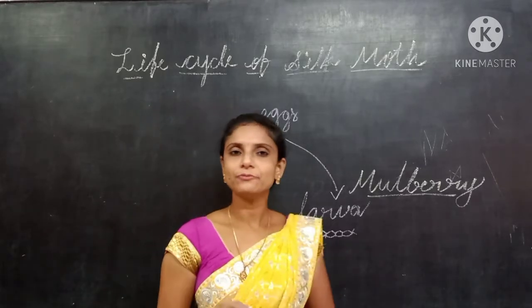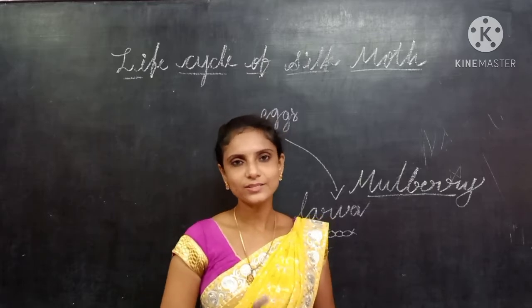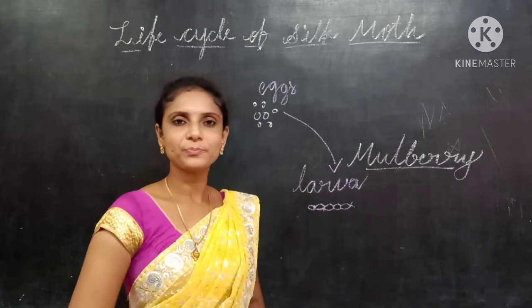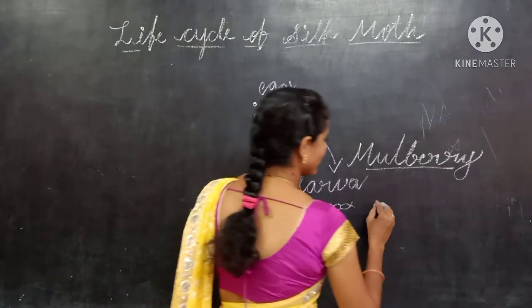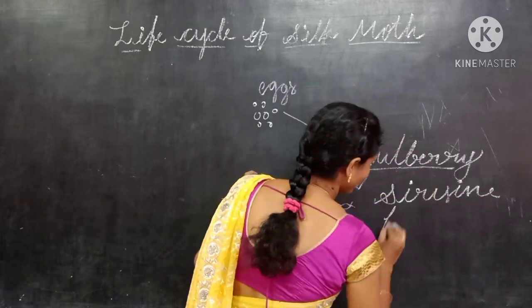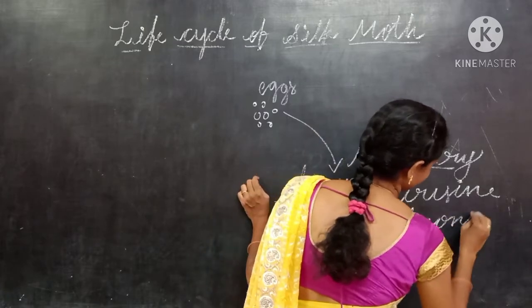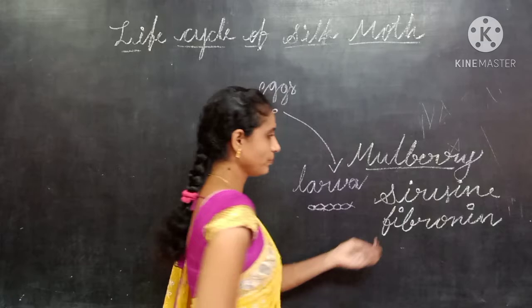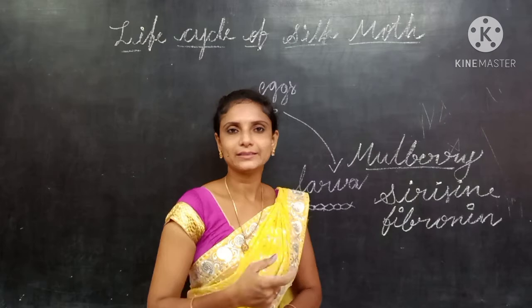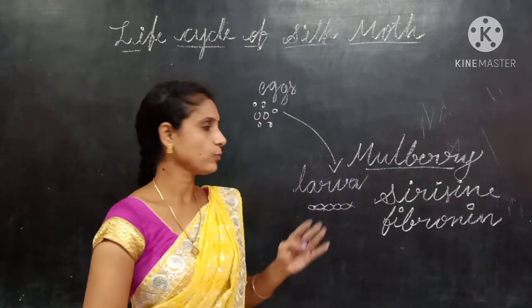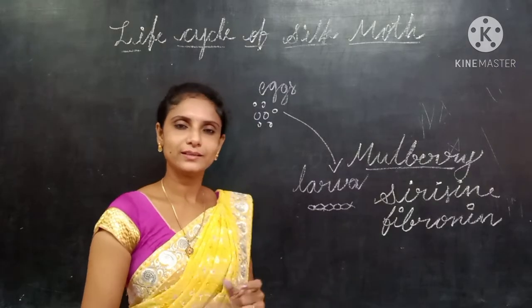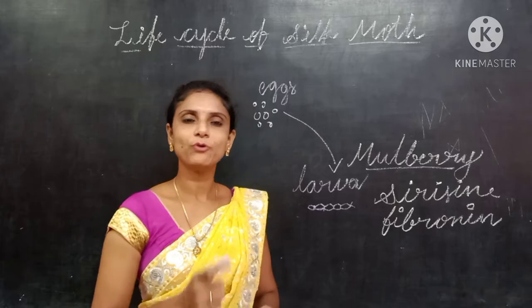Later, it secretes filaments. On the head it has 2 holes, and through the glands it secretes filaments. The filament is made up of 2 proteins, sericin and fibroin. Because of these two proteins, the thread becomes very strong when exposed to the air. The larva secretes the filament, weaves it around itself, and forms a cocoon.